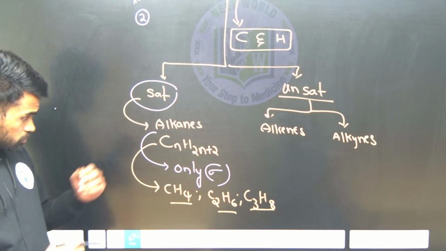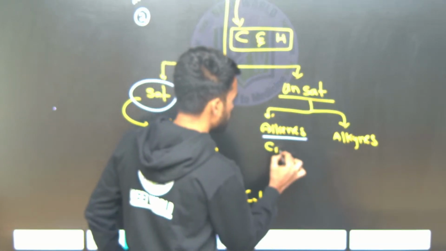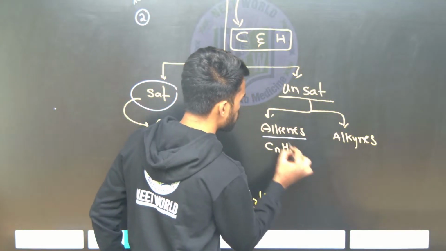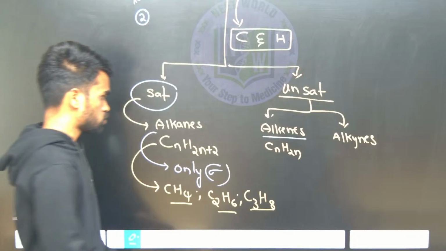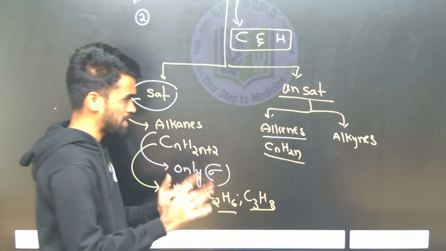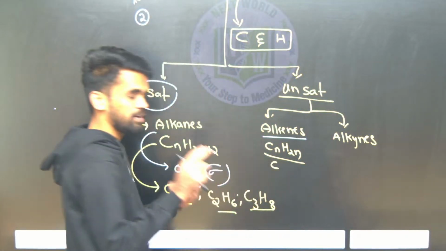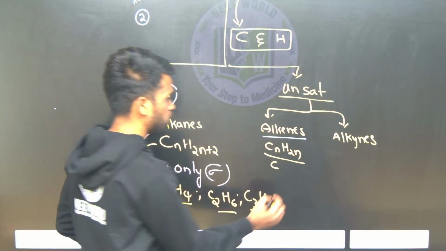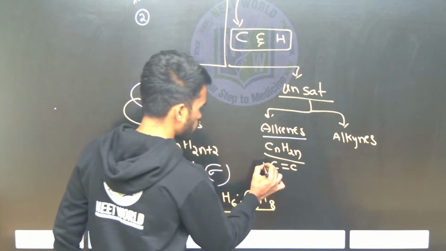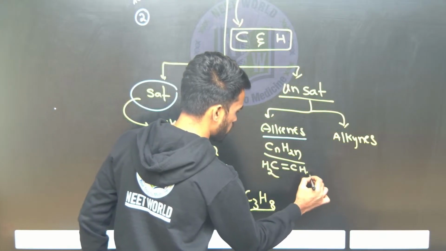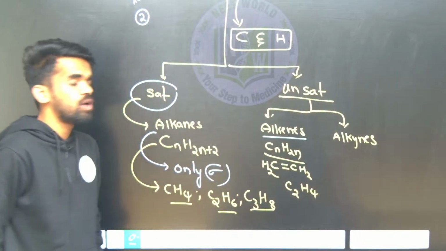Similarly, alkenes have a general formula CnH2n. They are also called olefins, like oil-forming compounds. What is the simplest alkene possible? Alkenes are possible with a minimum of 2 carbons. Between the 2 carbon atoms there will be one sigma bond and one pi bond, with 2 hydrogens on each side, so you can write C2H4 as an example of alkene.